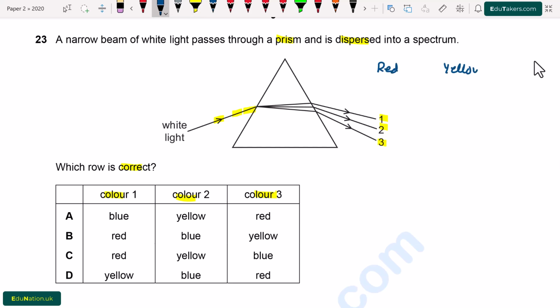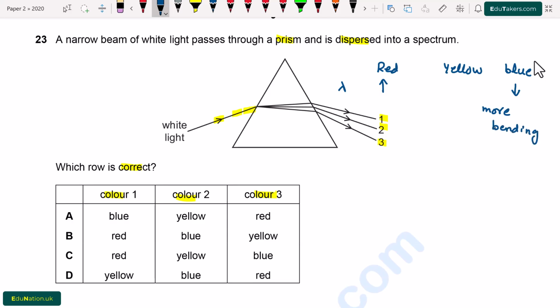First of all, I write here red, yellow and blue. The wavelength of the red is larger as compared to yellow and blue light. Blue light has the shortest wavelength. So, the light that has shortest wavelength will bend more.